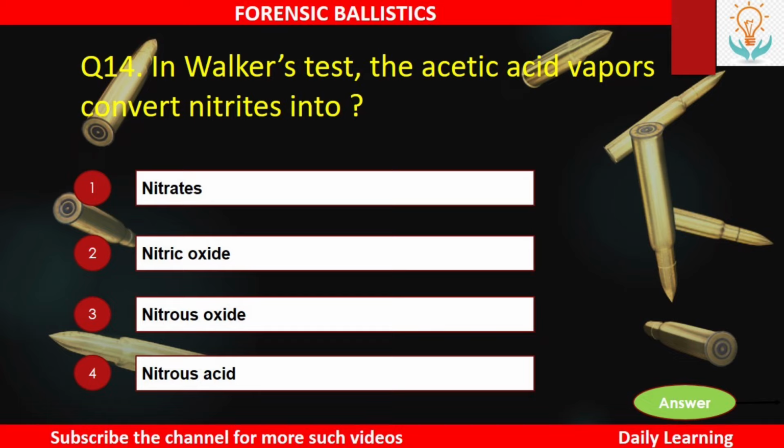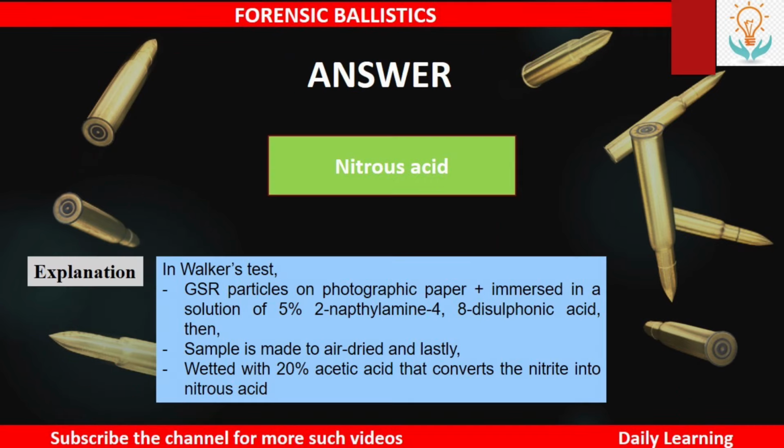Next, in Walker's test, the acetic acid vapors convert nitrites into number 1, nitrates, number 2, nitric oxide, number 3, nitrous oxide, or number 4, nitrous acid. So the answer is nitrous acid.